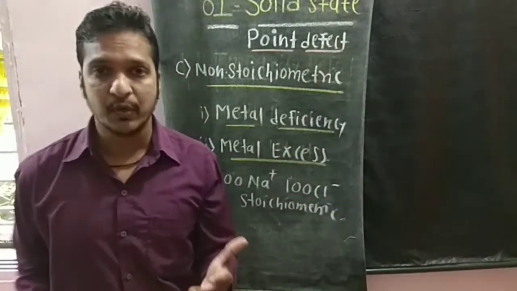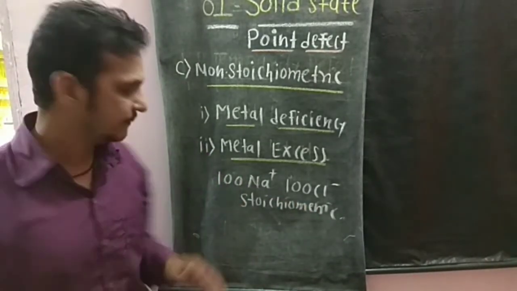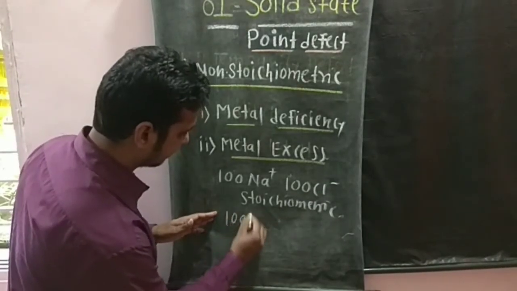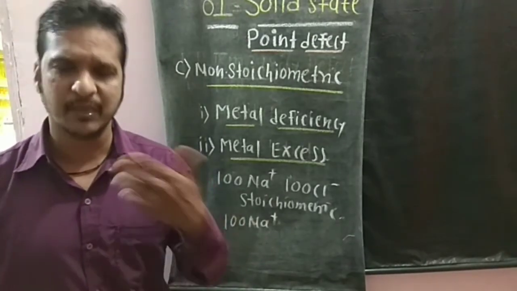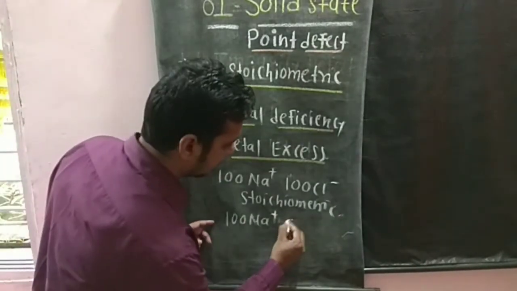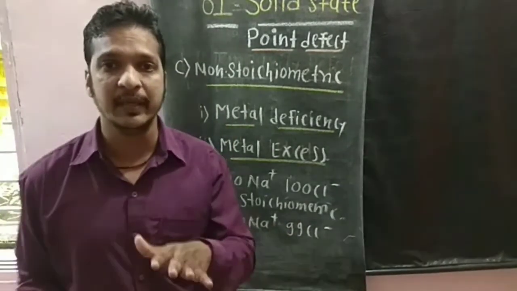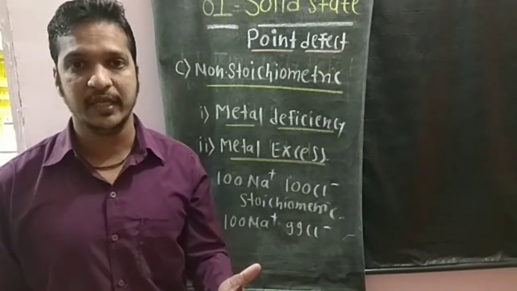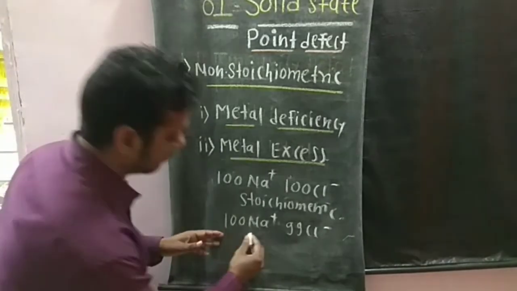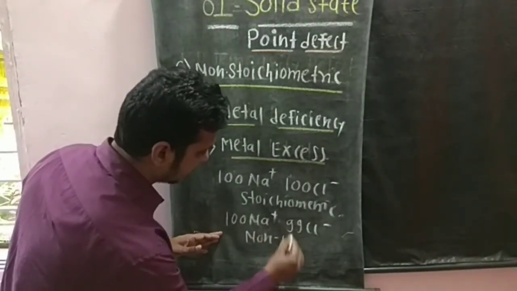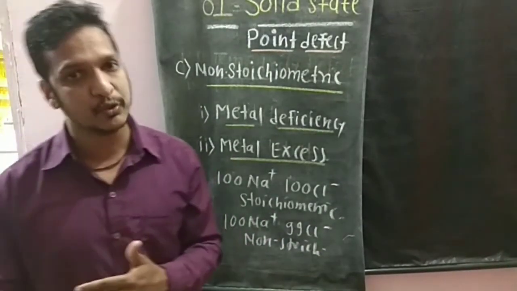And in case of non-stoichiometric, the ratio between cation and anion will be disturbed. Suppose we have 100 Na plus ions and we have Cl minus equal to 99, suppose, or 98. Suppose we have 99 Cl minus ions. In that case, the ratio between cation and anion will be different, changed. So in that case, this is called non-stoichiometric ratio. So this is non-stoichiometric.